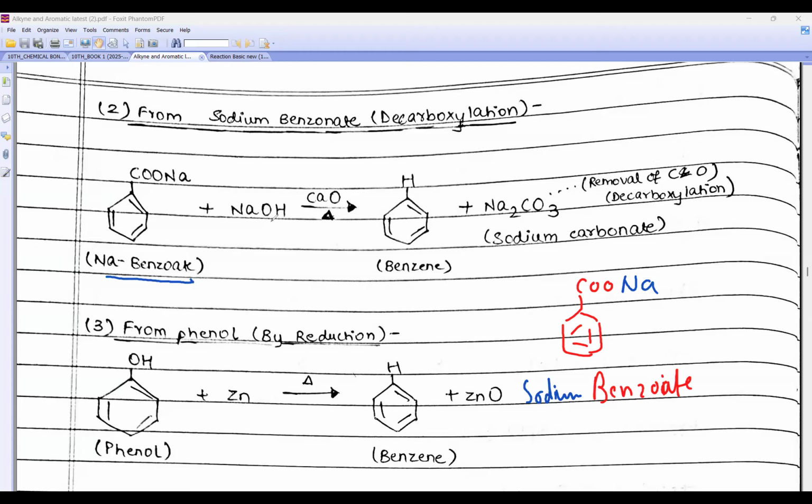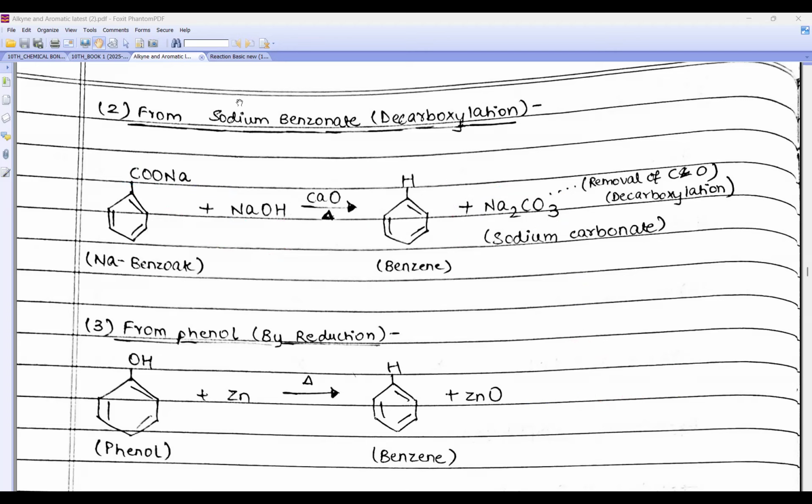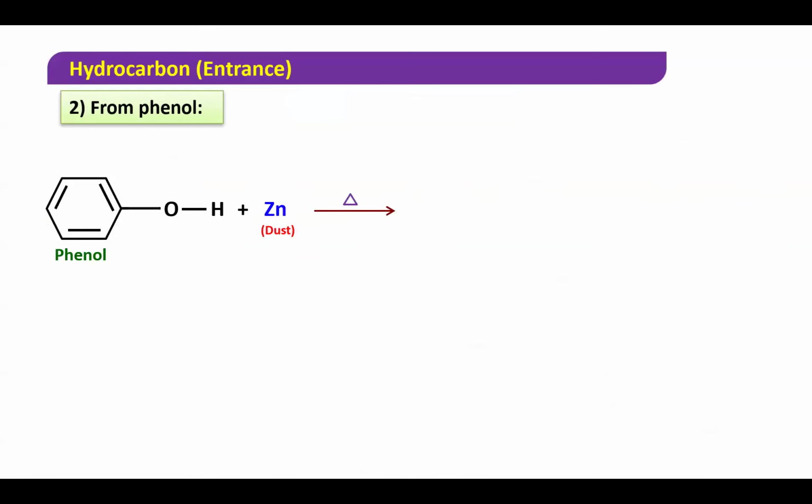And I am taking soda lime. Remember beta, when you take soda lime, what will happen? This part will react and give Na2CO3, and this H will go here and you get benzene. Clear? So this process is known as decarboxylation. In your 10th grade also we have studied about this. Decarboxylation of sodium benzoate.